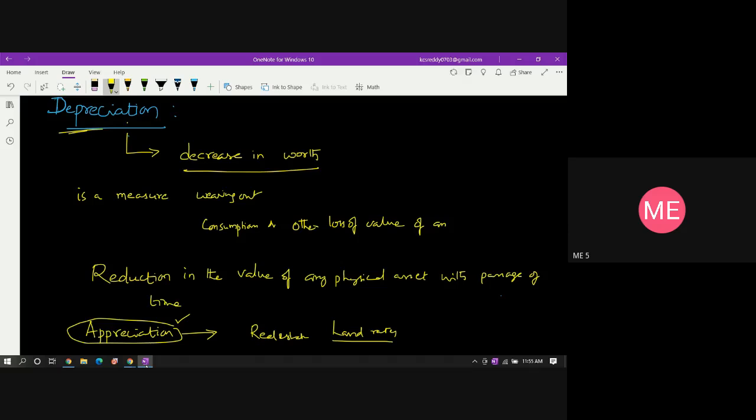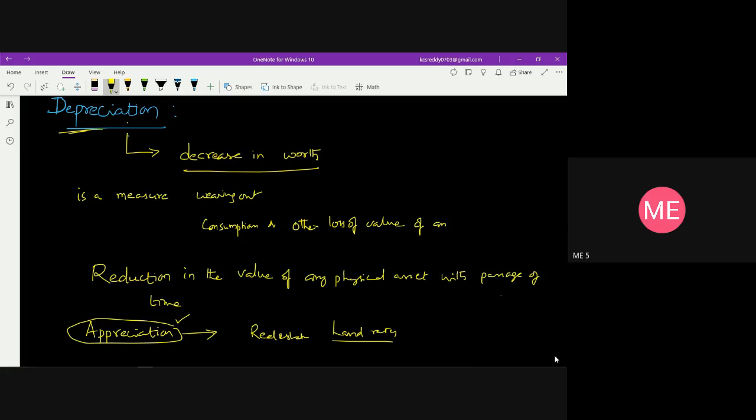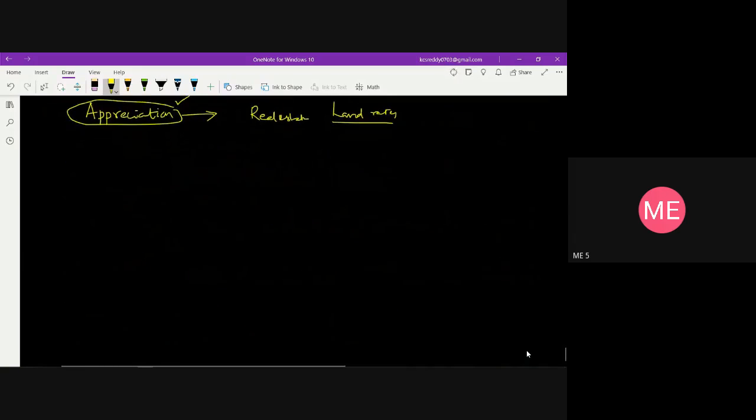In business, in an organization or a particular industry, the depreciation of all equipment is calculated. The depreciation of the equipment used in an organization is calculated and taken as an operating cost.